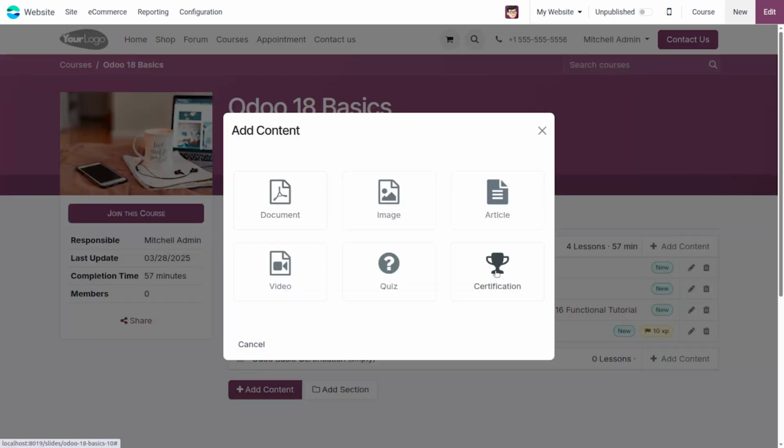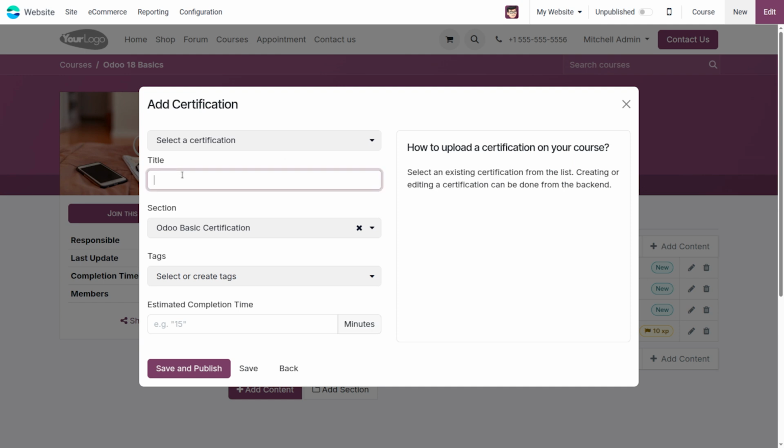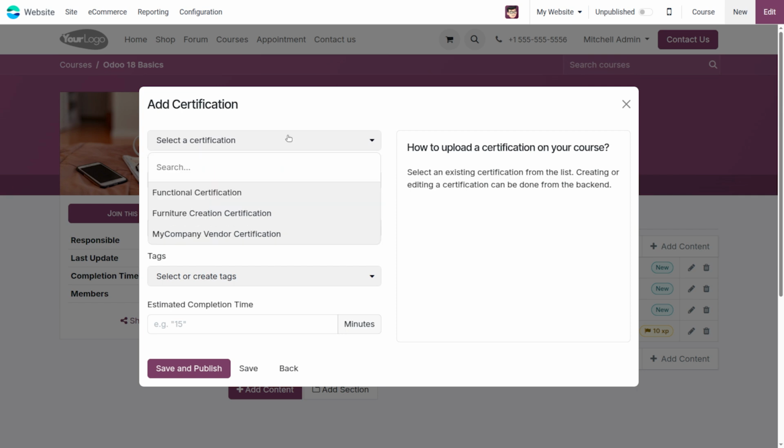Here we can add the title of the certification as certificate. Then we can select a certification.